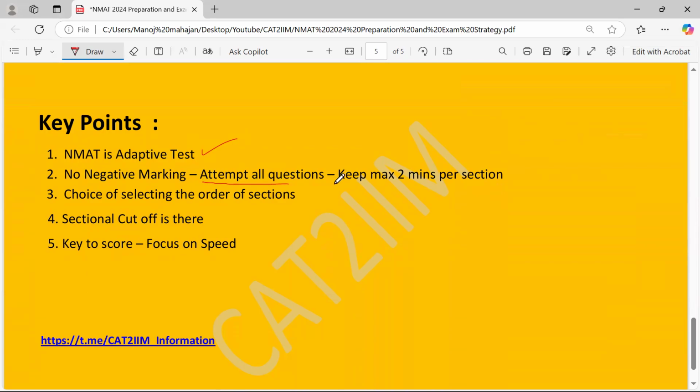I already told you to keep a maximum of 2 minutes per section as a buffer time, so that for the questions which you are not able to reach in that section, you can go for some intelligent guess or maybe complete flukes, right? So the choice of selecting the order of sections is important. I told you some logic, just keep those in mind and try with some NMAT mocks. Sectional cutoff is there, so remember that. And key to score is, of course, you have to focus on the speed part. So speed matters a lot in the NMAT as well as the SNAP.